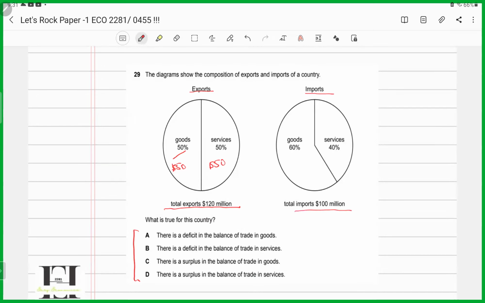This means imports of goods was out of how much? It was 60 million. $60 million. And services were how much? Again, $40 million. Now let's look at the options.